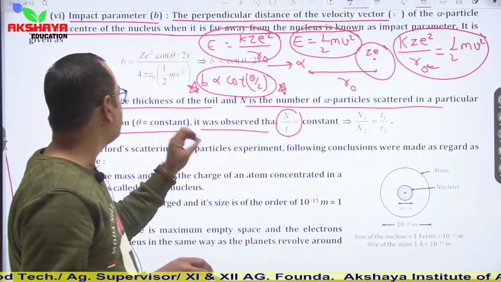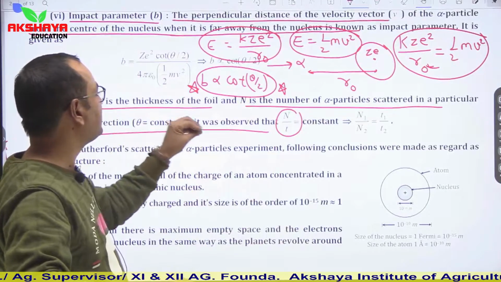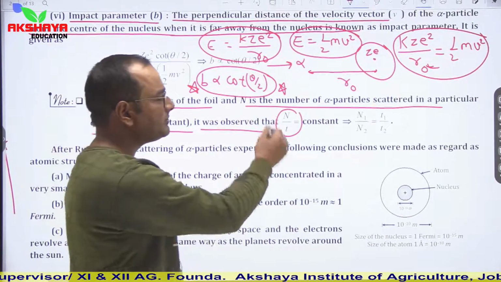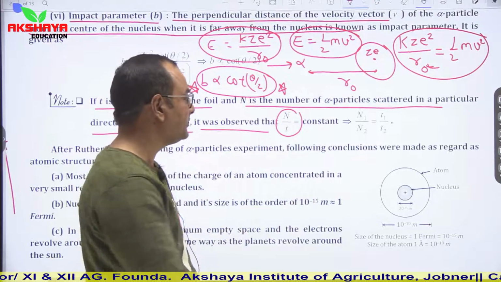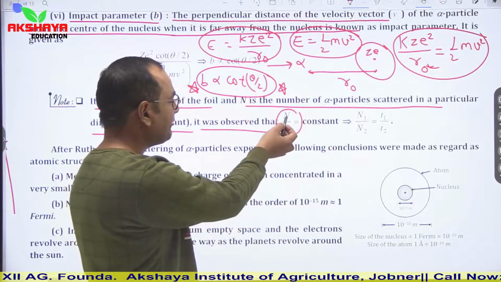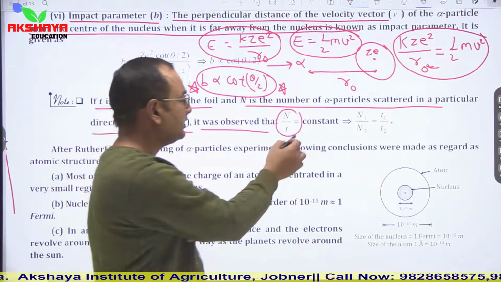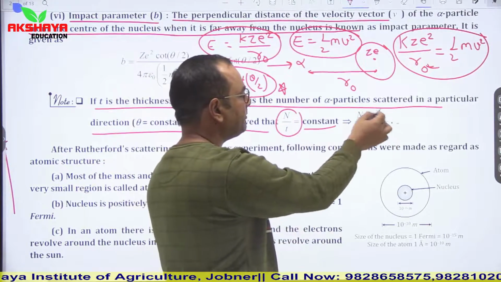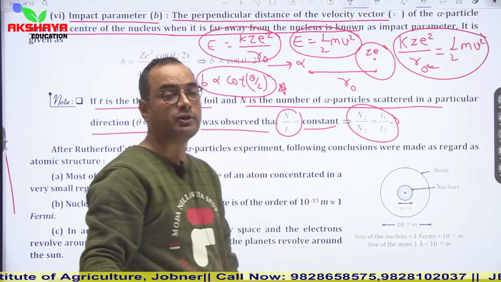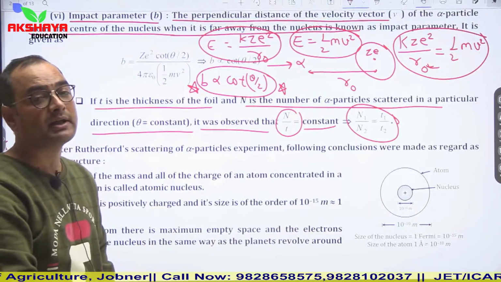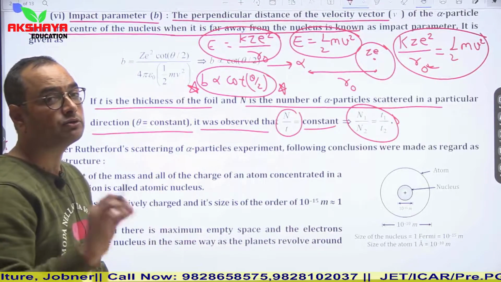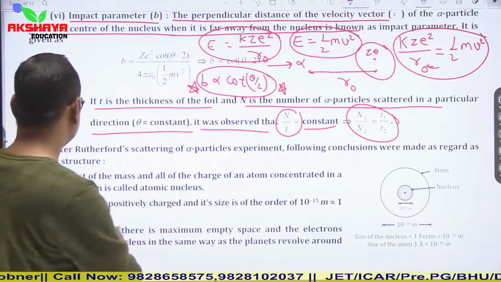So the simple thing is that if T is the thickness of foil and N is the number of alpha particles, then we can say that the number of alpha particles scattered through unit thickness is always constant. So N1 upon N2 is equal to T1 upon T2. It means the number of alpha particles scattered is directly proportional to the thickness of the foil.